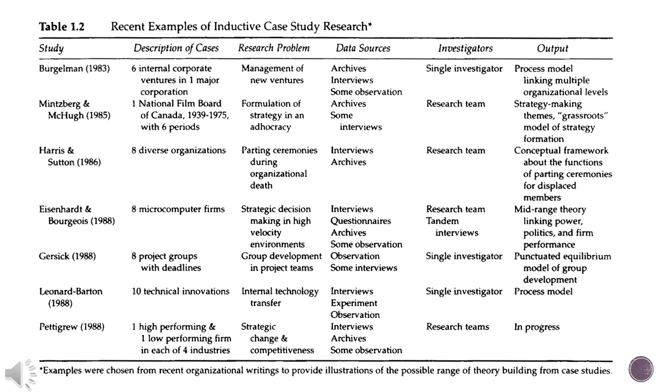The investigator was a single one. And what was the output? Ultimately, the end of the study was that they developed a process model linking multiple organizational levels.